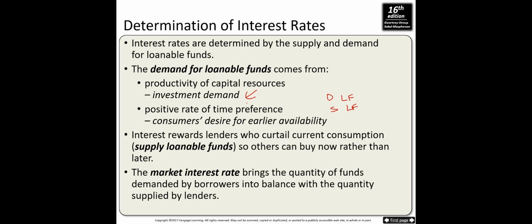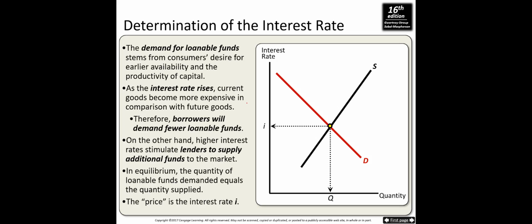And the second reason for demand for loanable funds is the positive rate of time preference, consumers' desire for earlier availability. Interest rewards lenders who curtail current consumption, which is the supply of loanable funds, so others can buy now rather than later. The market interest rate brings the quantity of funds demanded by borrowers into balance with the quantity supplied by lenders.